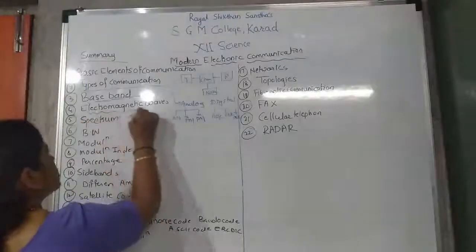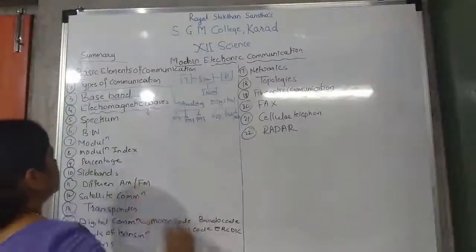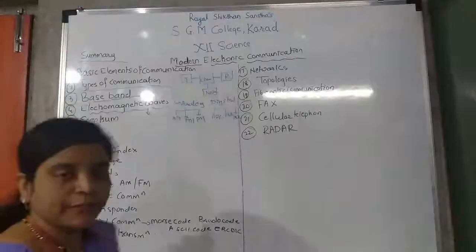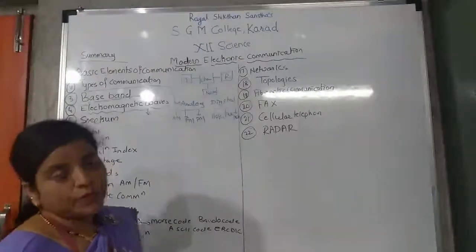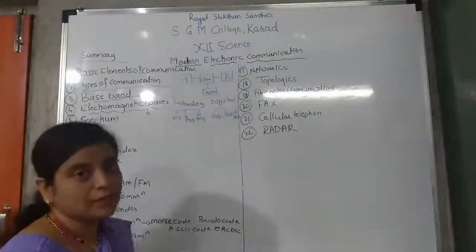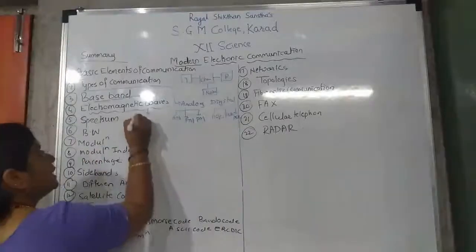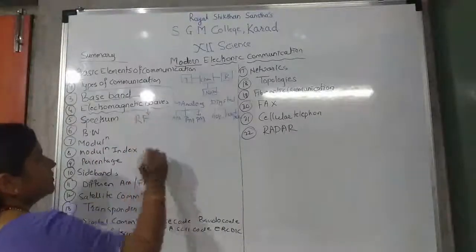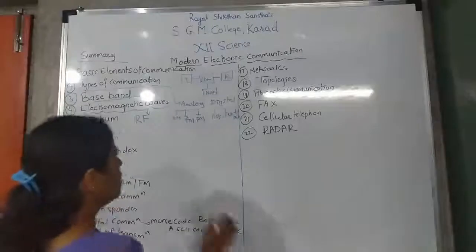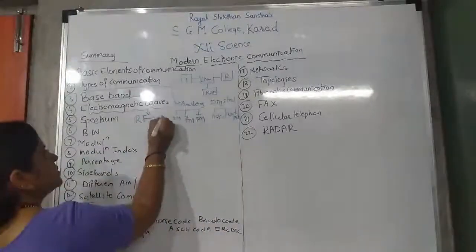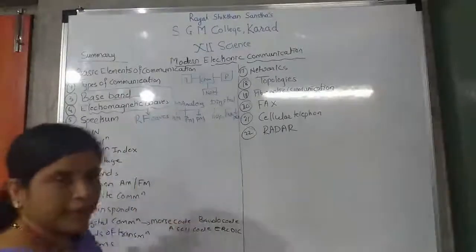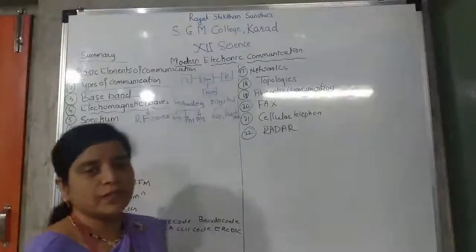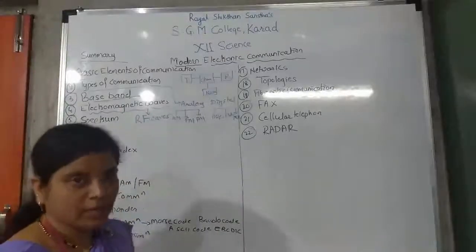Next is the electromagnetic spectrum. Which waves are called electromagnetic waves? Radio waves, radio frequency waves, are called electromagnetic waves. Radio frequency waves do not require any channel or medium.